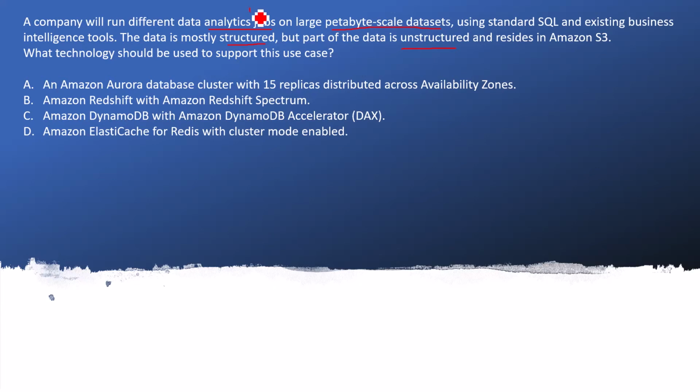So there are four kinds of requirements that we need to meet. We need to run the analytical jobs. Then it is petabyte data, and it is semi-structured data. So I'm marking this as 3, because structured plus unstructured is a kind of semi-structured data. Let's jump to the options, but before that, the question is asking what technology should be used to support this use case. The use case says that the storage must be capable of storing a petabyte scale data set, that we can run analytics jobs on top of it, and that it should be capable of storing semi-structured data.